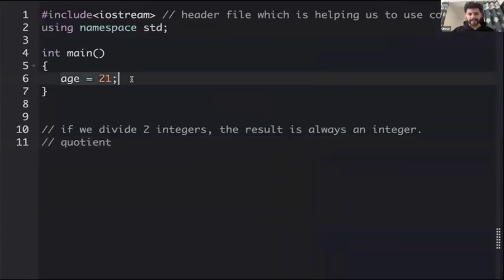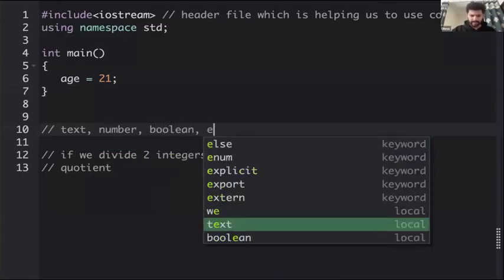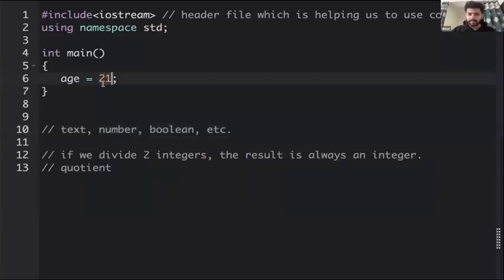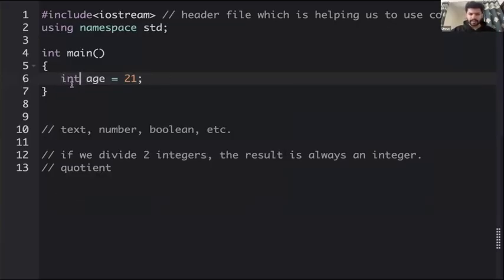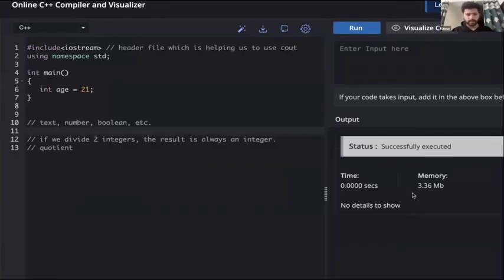So to declare or create any variable, you first have to give the type of that variable. So if I ask you, what will be the type of age? Is it a text? Is it a number? Is it a boolean? Is it something else? This age is a number. So we have to store it in, let's say, int. So we can store this age into an int variable. Now if we run this, now this works. Nothing gets printed because we haven't printed anything.